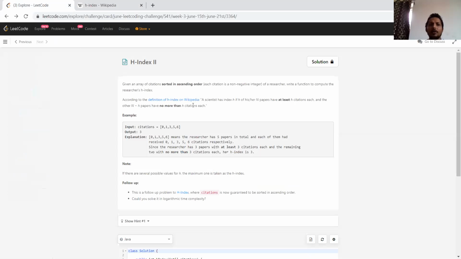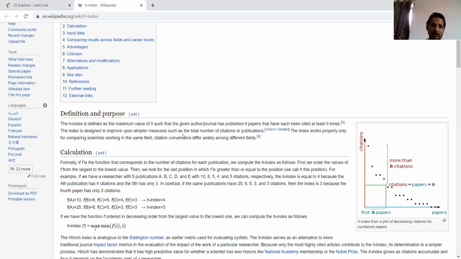Hello everyone, welcome to this LeetCode challenge H-Index 2, where we are given a sorted array and need to find the H index. As per the definition, n papers have at least H citations each, and the other n minus H papers have no more than H citations each. So let's go to the Wikipedia definition, which is the same.